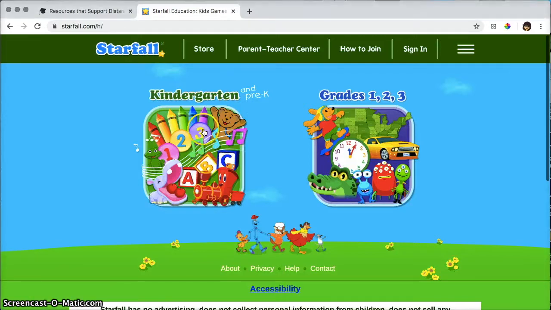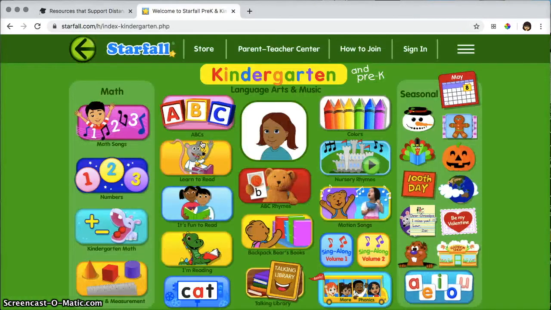So I'm going to start by clicking here in kindergarten. And you'll see all of these tiles. When you first join, this picture here will be empty. I went through something already that had me choose what I look like for myself, which is something your students could do themselves too. And then from that point forward, anytime the student is referenced, this picture is what appears for them. So each of these tiles will send you to a list of resources that are available to them. Some of them are games, videos, books, read-alouds, that sort of thing.